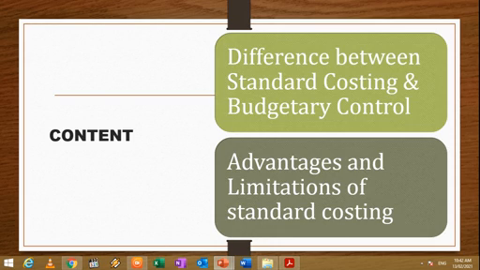Budgets are indices, adherence to which keeps a business out of possible difficulties, whereas standards are the indicators to further possible improvement. Despite these similarities in the basic principles, there are differences between the two in their scope and techniques. The difference between standard costing and budgetary control can be stated as follows.